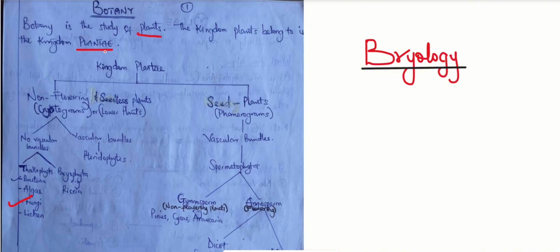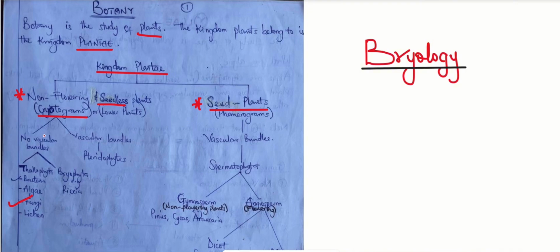kingdom Plantae. And we said this kingdom Plantae is subdivided into two: non-flowering and seedless plants, called the cryptograms, or what you refer to as the lower plants. And they are also subdivided into the phanerograms. So in brief, we have the cryptograms and the phanerograms. But the cryptograms possess no seeds, while the phanerograms are plants possessing seeds. But still, both fall under the kingdom Plantae.